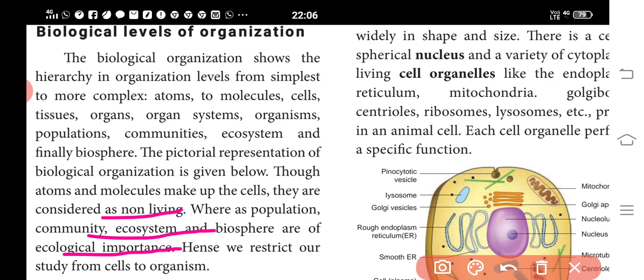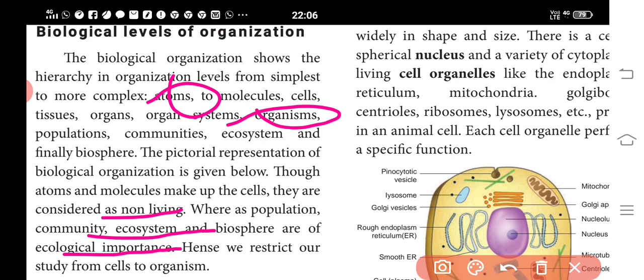Biological organization, as I already told, is a hierarchy of complex biological structures and systems that define life using the reductionist approach. The levels go from the smallest, which is atoms, to the largest, which is organisms. A group of cells forms tissues, a group of tissues makes organs, and organs combine to form organ systems, which combine to form the organism.